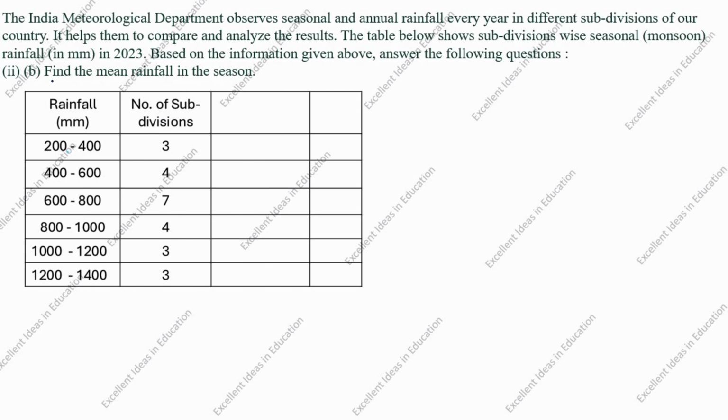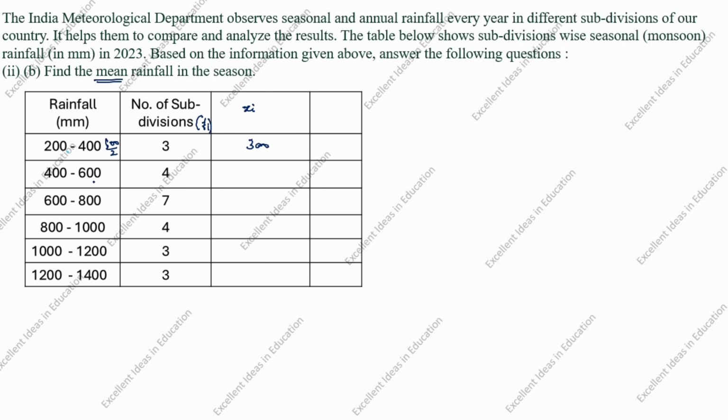Next, second B question. Find the mean rainfall in the season. We will take the mean in this case. Number of subdivisions, already we took as frequencies, so Fi we will take. Xi, how we will calculate Xi? 200 plus 400 is 600, 600 divided by 2 is 300.